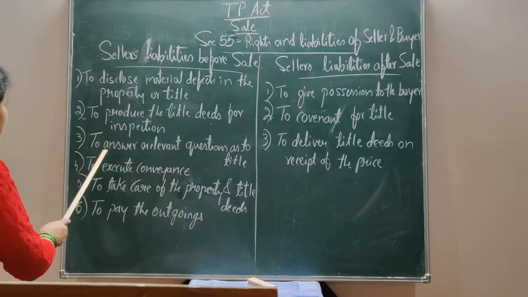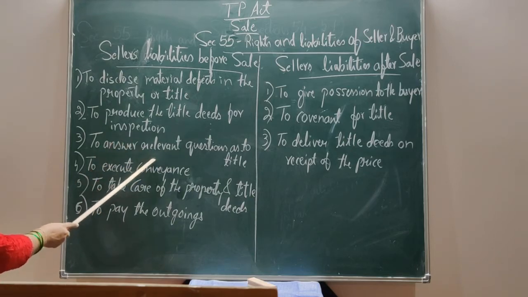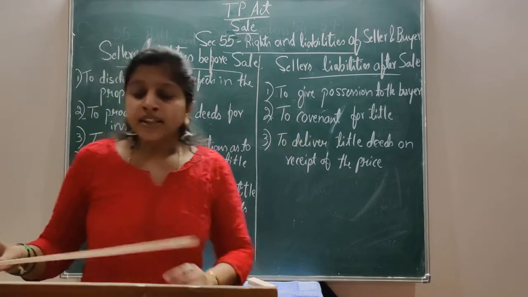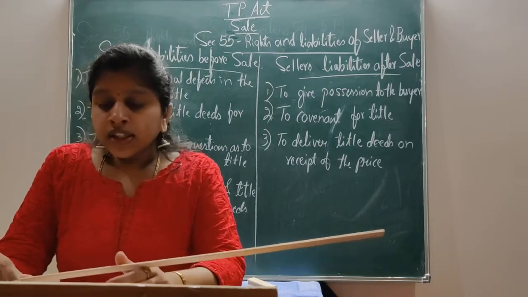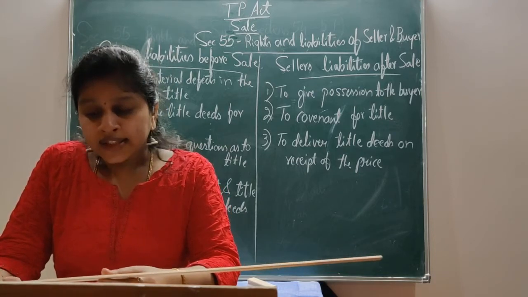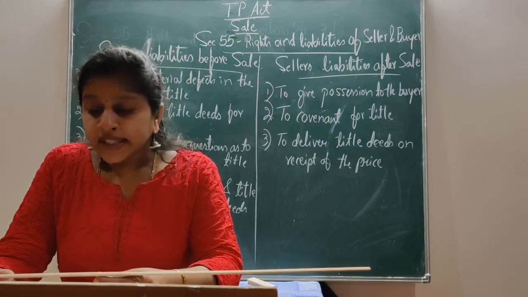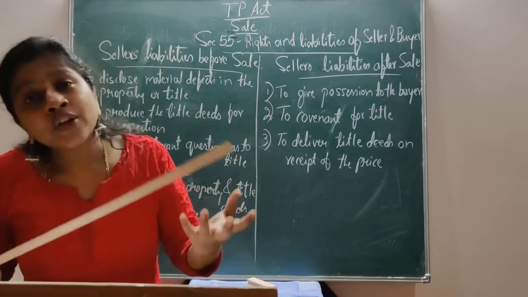Next, the third liability of the seller is to answer relevant questions as to the title. Since a buyer has to get the ownership of the property, it is in his interest that he must be fully satisfied with the title of the seller.